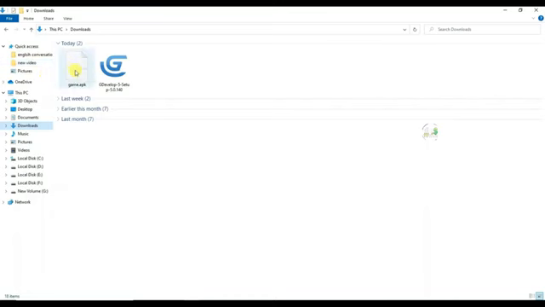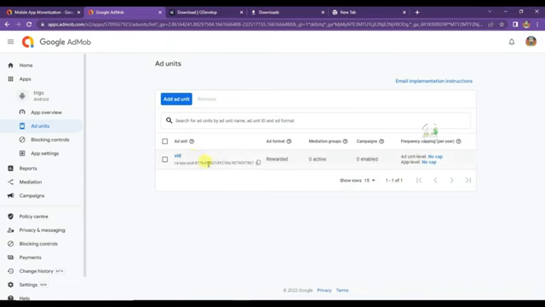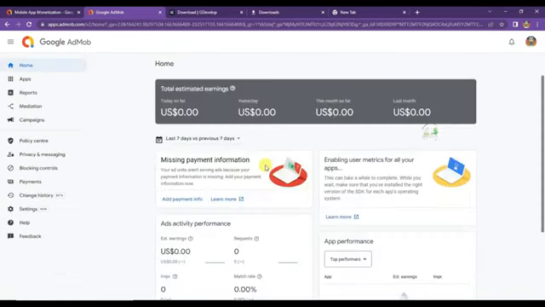This game will run only on Android devices. Here click on the done button. Guys, it will take 1 or 2 days for AdMob ads to run on your app. Click on the home button. Now I will have to add payment information. If I do not add payment information, then my AdMob account will not be approved.